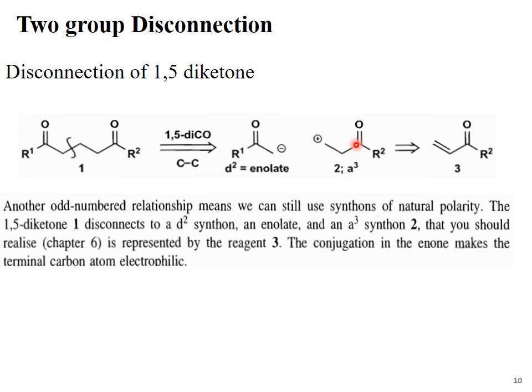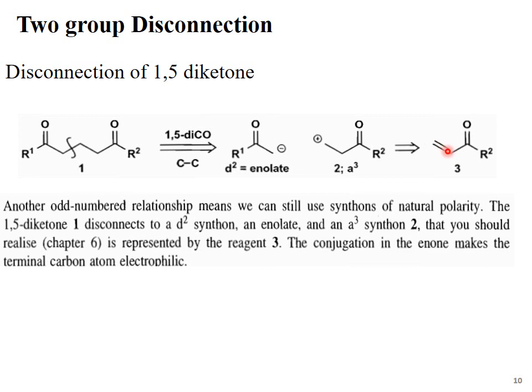When this beta bond is cleaved, we have two fragments. This fragment bears two carbons, the functional group carbon and the adjacent carbon, and it carries a negative charge. So it's a D synthon bearing two carbons, that's why it's called the D2 synthon. The other fragment, which is electrophilic in nature, contains three carbons.